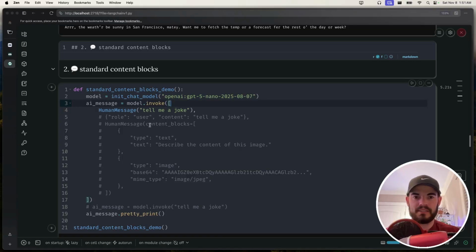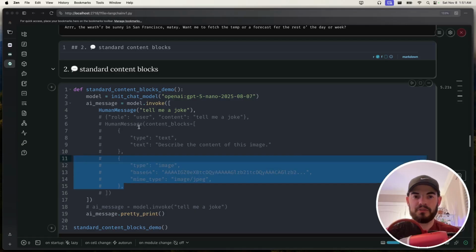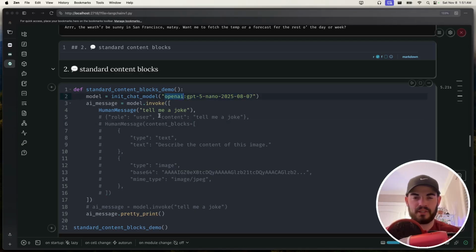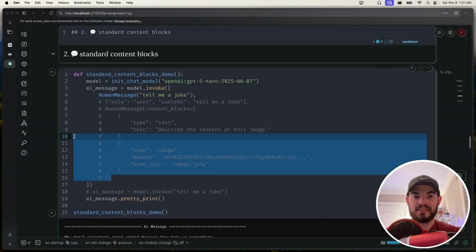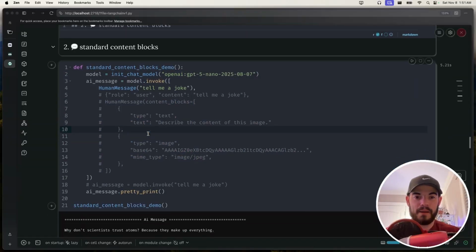So if you look at my commented code out here, I have content blocks as an array. According to their docs, I haven't tried it myself, you should be able to use this same format and just switch between, I think, 5 to 6 different supported partner providers. One being OpenAI, one being Anthropic, one being AWS, meaning Amazon Bedrock. So that's pretty nice. Because if you've ever had to juggle them, you know the pain of having to deal with this.